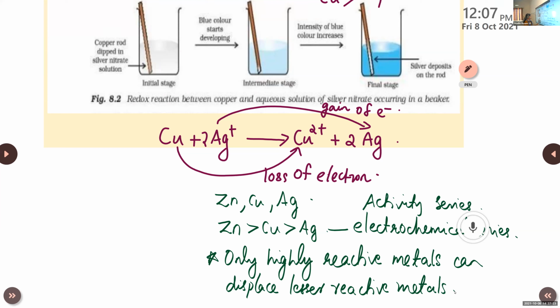This is clear for you, children, about the competitive electron transfer reaction. It mainly takes place in displacement reaction. Highly reactive metals can displace lesser reactive metals. We can identify the highly reactive metals and lesser reactive metals using the activity series or electrochemical series. If there is loss of electron, oxidation reaction takes place and gain of electron leads to reduction reaction. Is this concept clear for you?